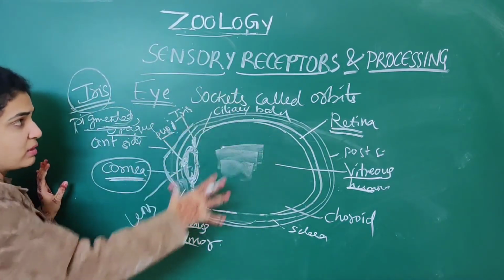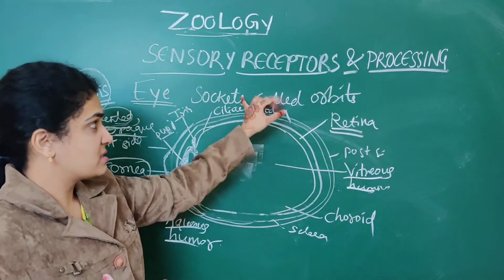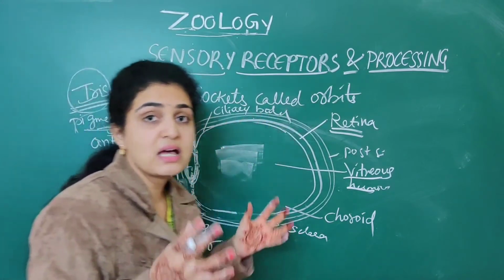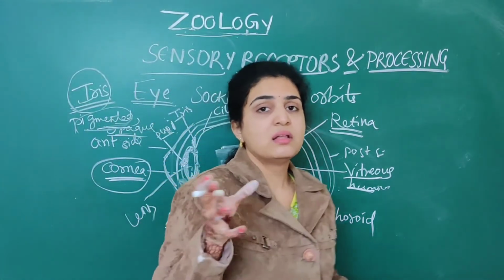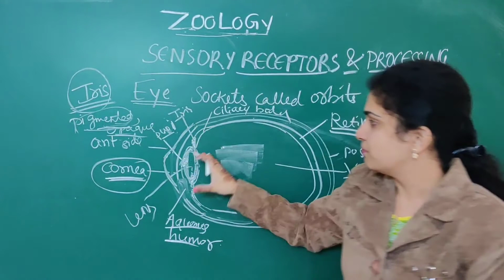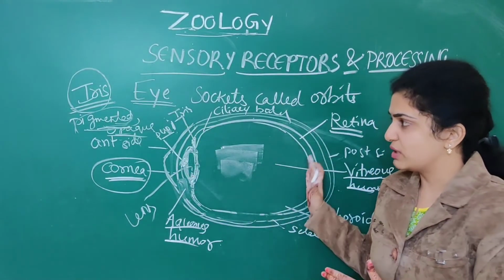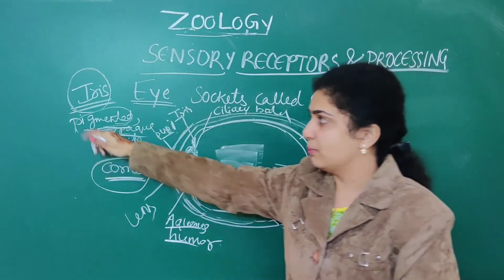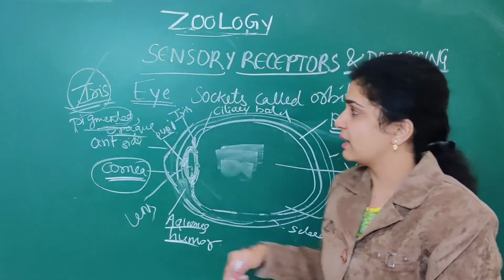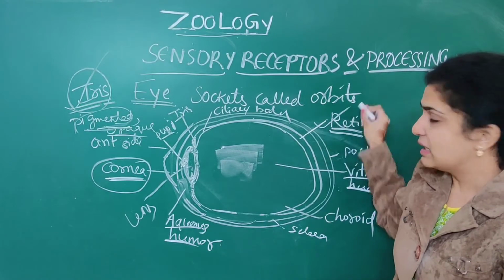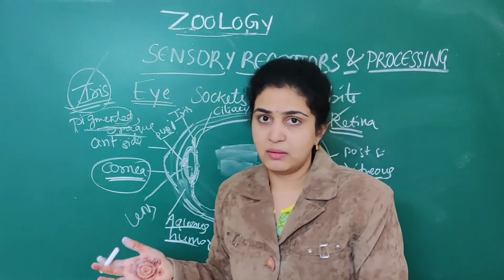So this is about the eye. We have discussed that the eyes are present in sockets called orbits. And we have discussed sclera, cornea, aqueous humor, vitreous humor, and iris, pigmented, which are important for neat questions. Then the innermost layer is the retina.